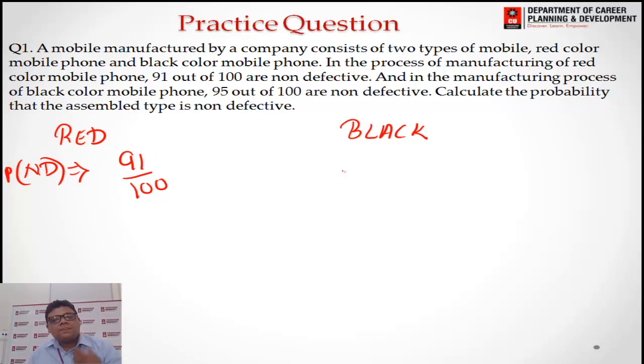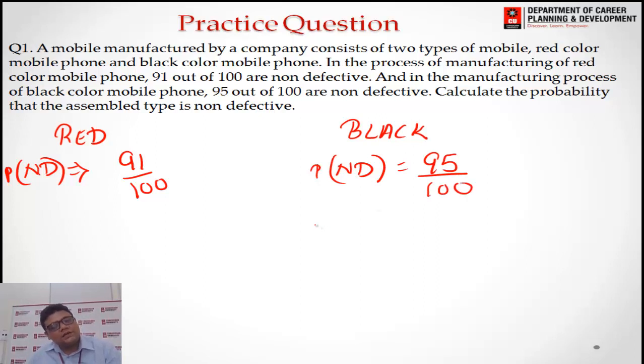Then next line is, and in the manufacturing process of the black color mobile phone, 95 out of 100 are non-defective. So non-defective in case of black, it is 95 pieces out of total 100 pieces. Now you have to calculate the probability that the assembled type is non-defective.